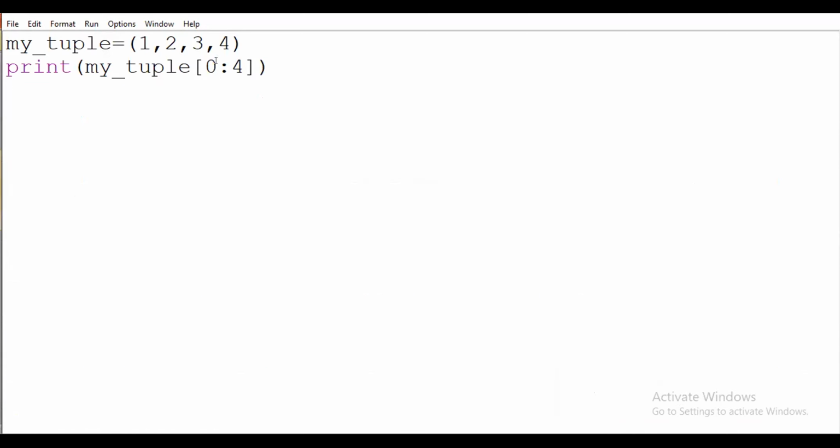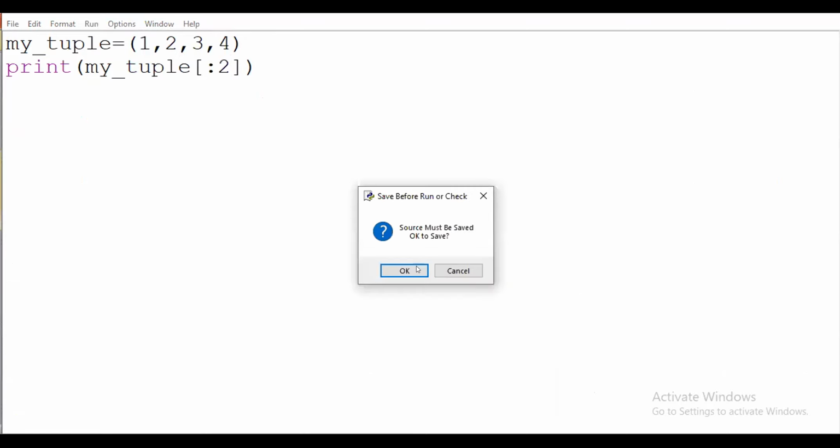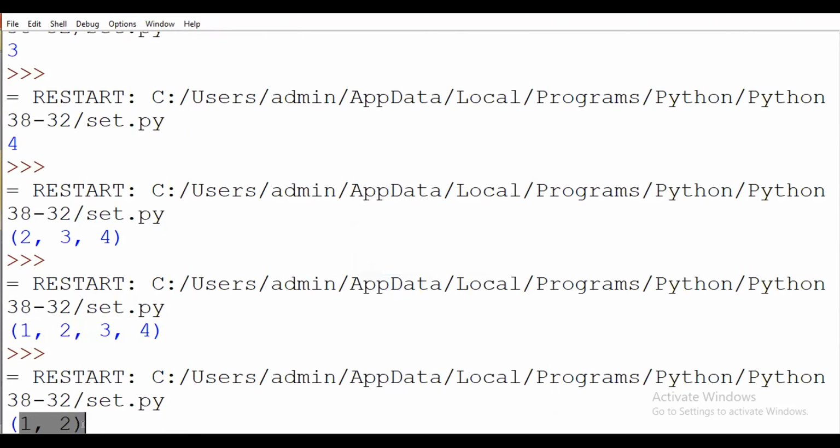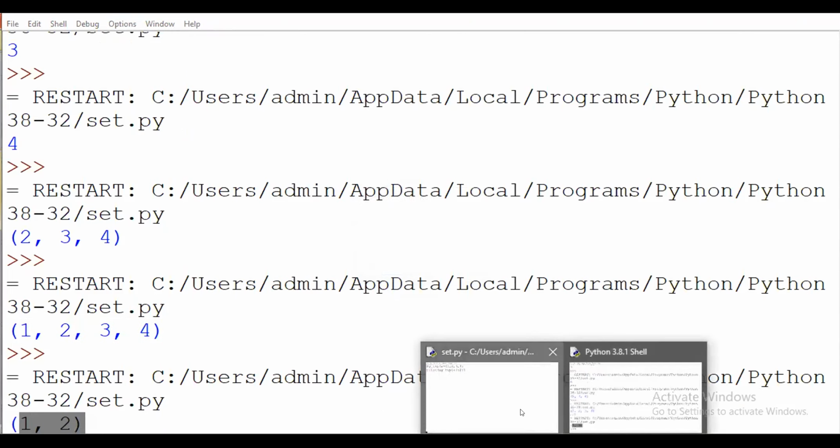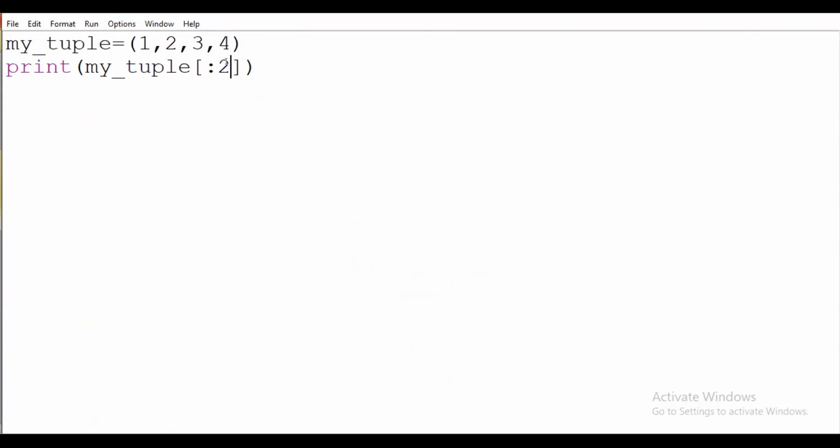Okay, same. I will just write, suppose, here a 2. You can see it will print only 1 and 2. Why? Because my end location will be 2. This is the slicing operation.